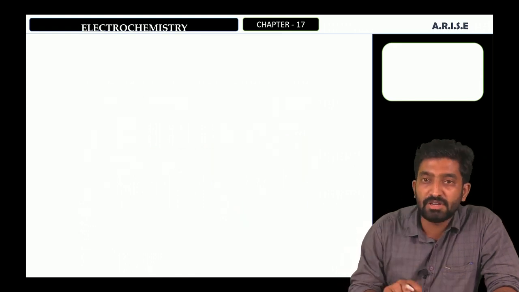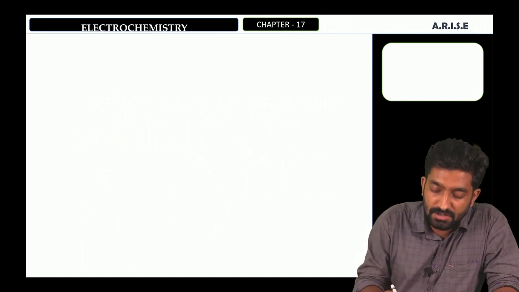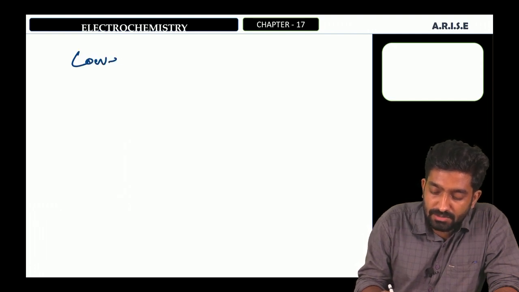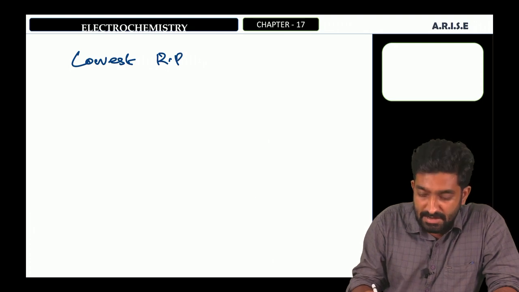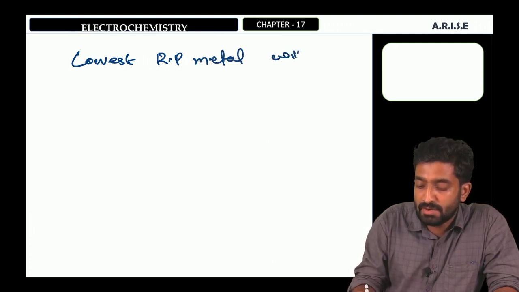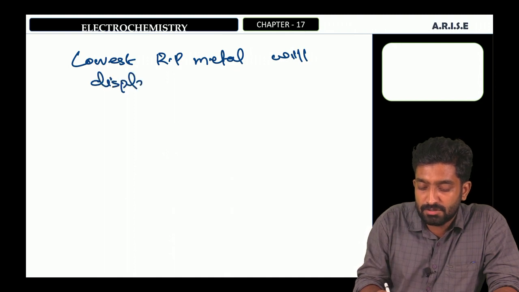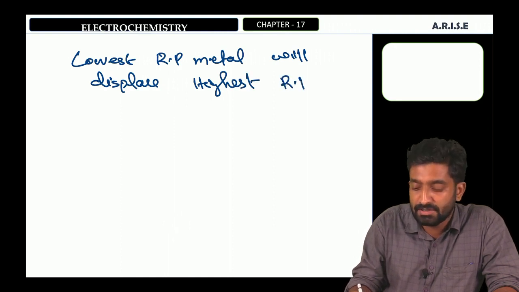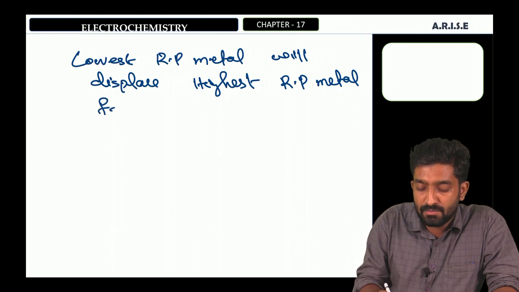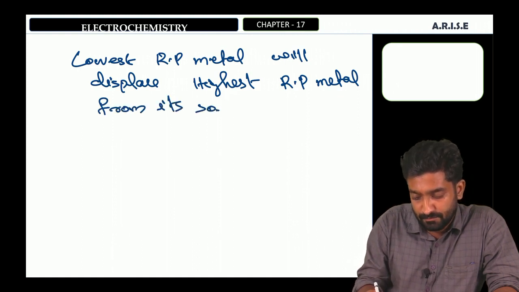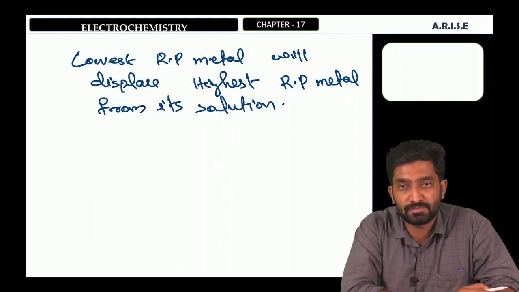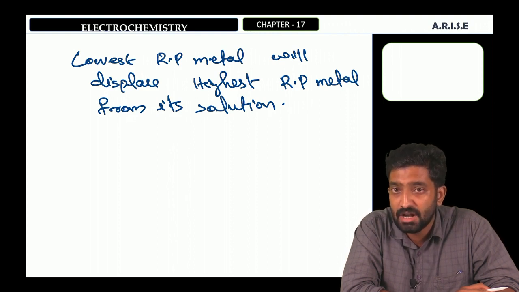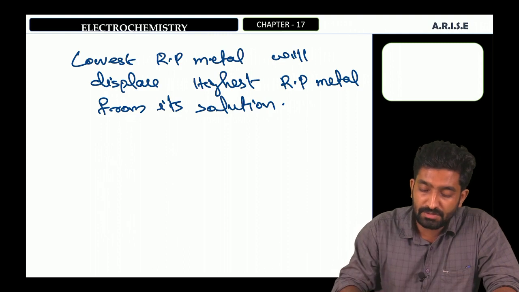I will give a hint for this question: the lowest reduction potential metal will displace the highest reduction potential metal from its solution. Then we can go to the question.